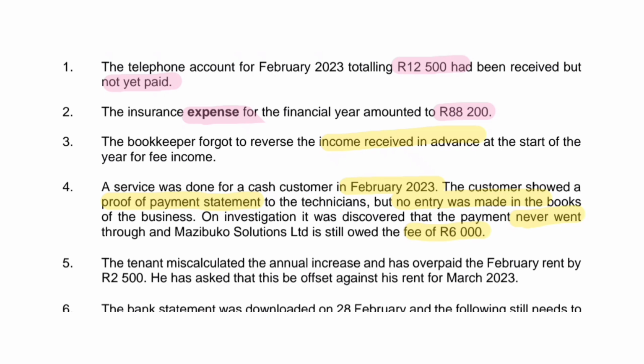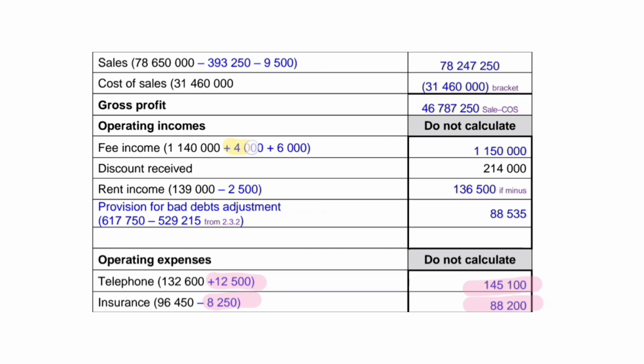But we're not doing that. So we'll just record 6,000 Rand under fee income. There you go. There's your 4,000 Rand. This is the fee income that the bookkeeper forgot to reverse. And there's your 6,000 Rand.